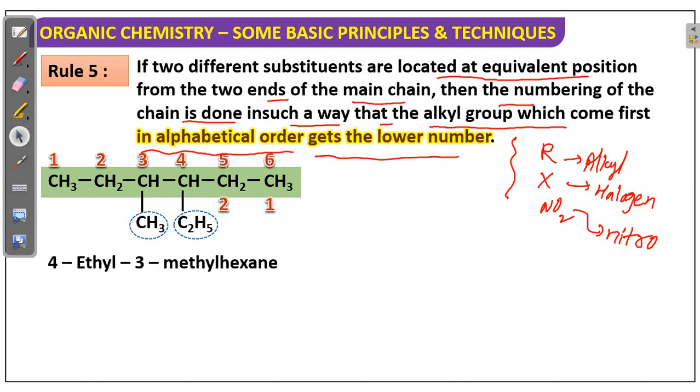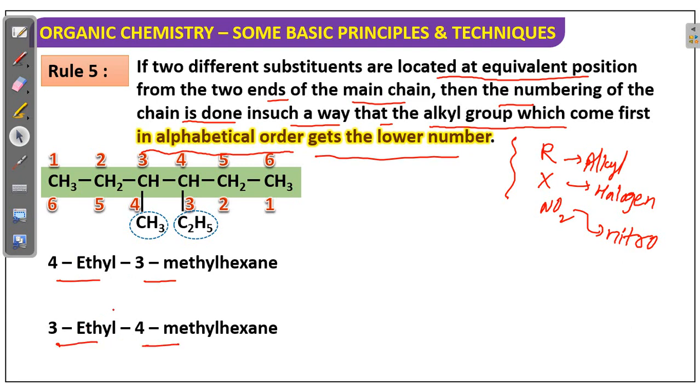Third position methyl is there, here also third position ethyl is there. So which do we have to take? If you take the first one, 4-ethyl-3-methyl; here 3-ethyl-4-methyl. In alphabetical order E will come first, so first preference, so 3-ethyl is the correct one. So right to left is the correct numbering.